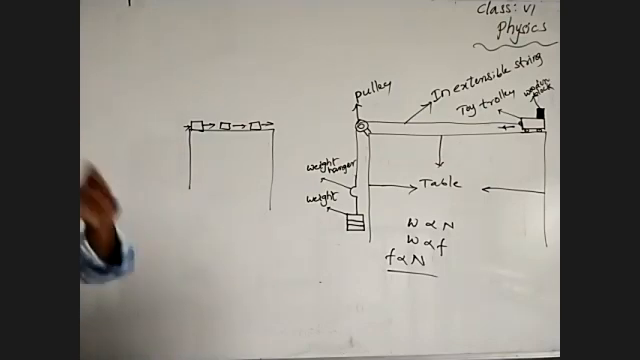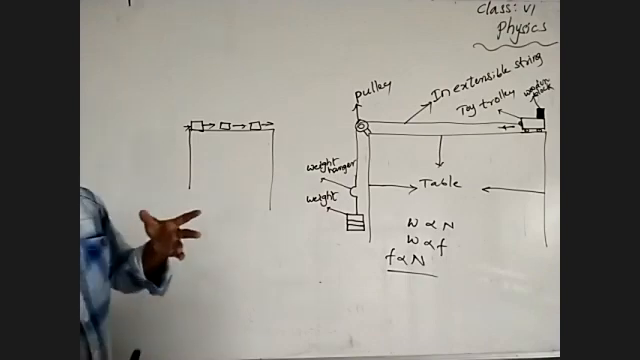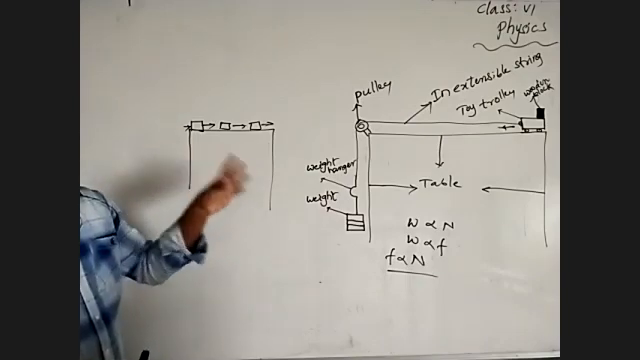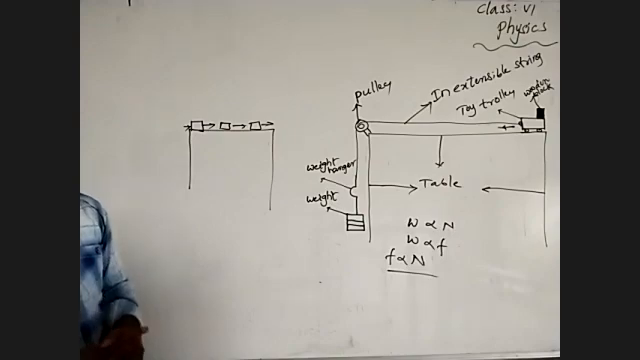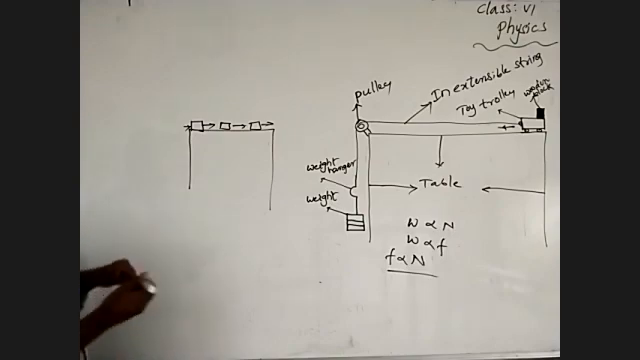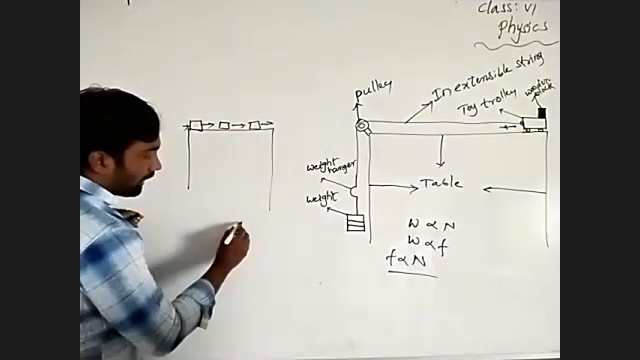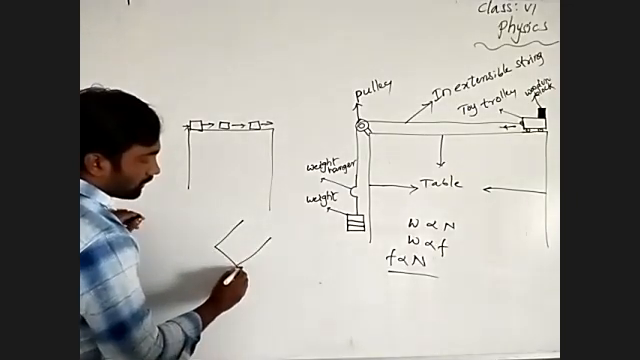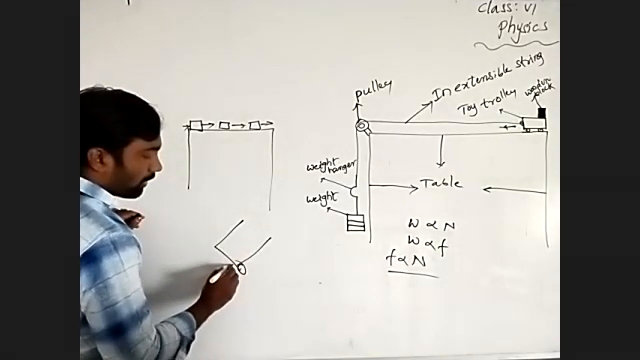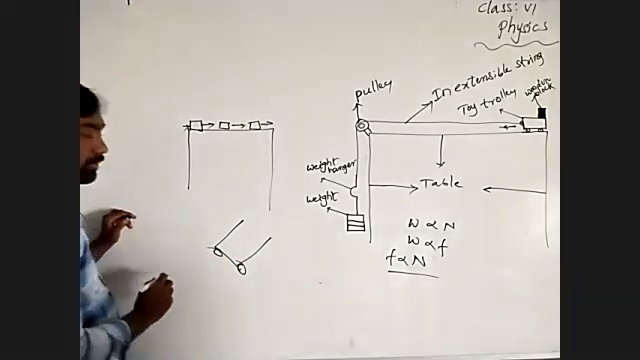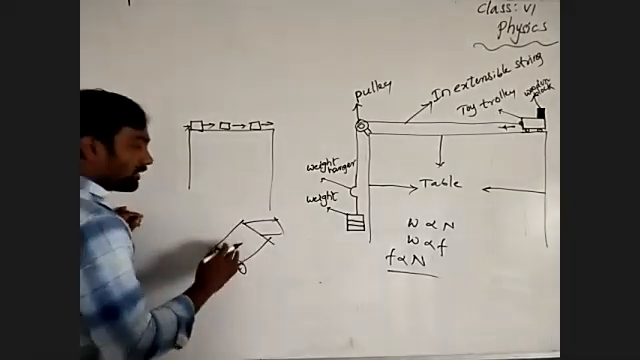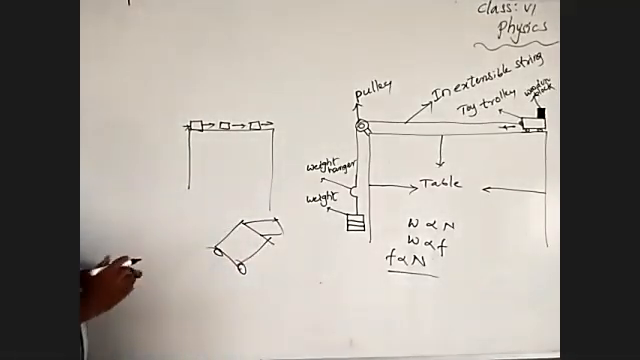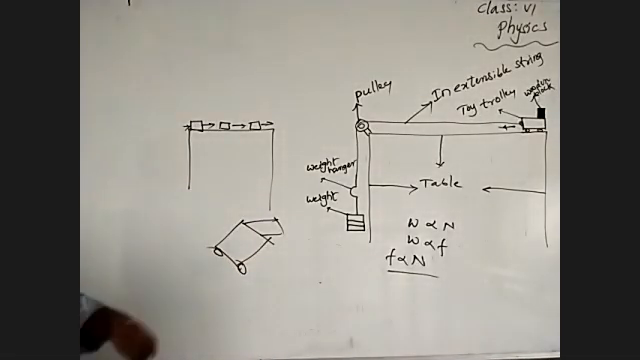Sliding frictional force. A frictional force comes into play between two objects when one object slides or moves over the surface of another object. Understand? See here, a luggage bag moving with the help of wheels. So the bag slides over the wheels.